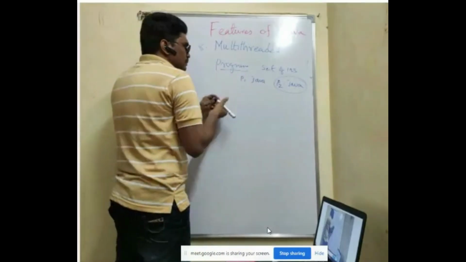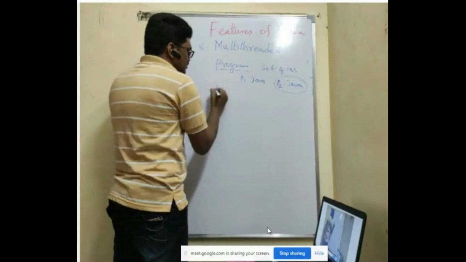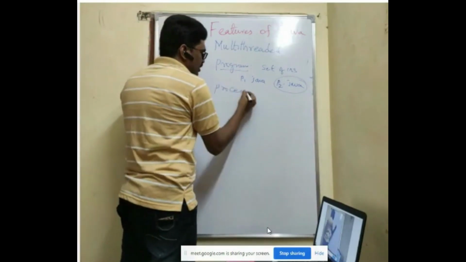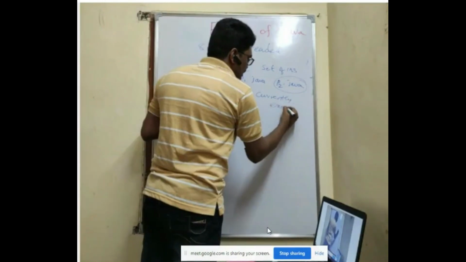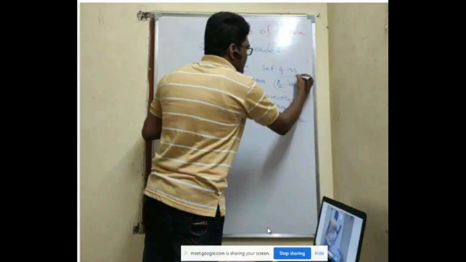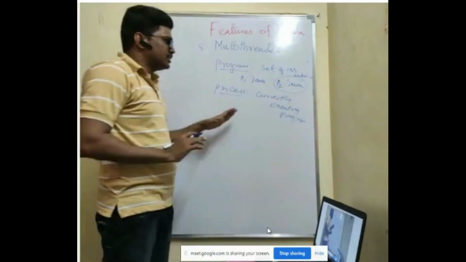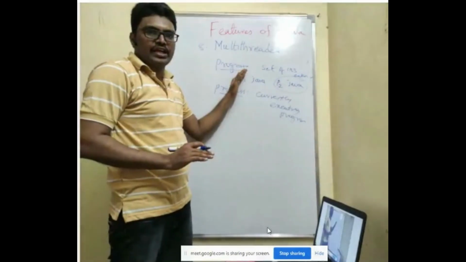So now this is called a process. The currently executing program is called a process. Now I am executing P2. So P2 is a process, but P1 is a program. Why do I call P2 a process?